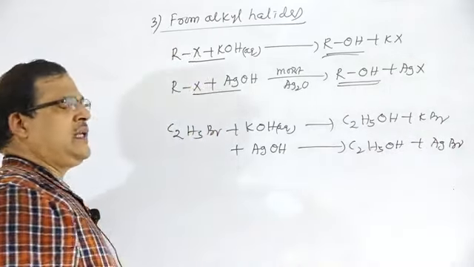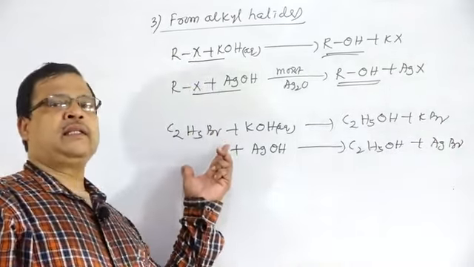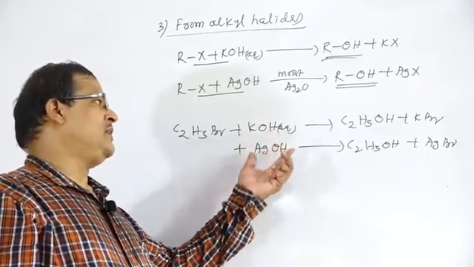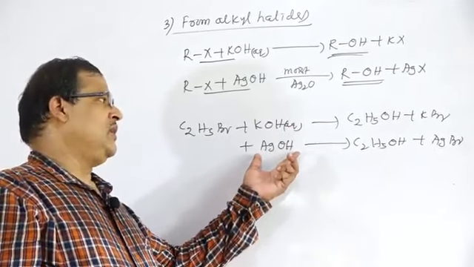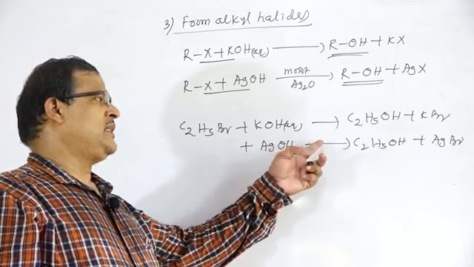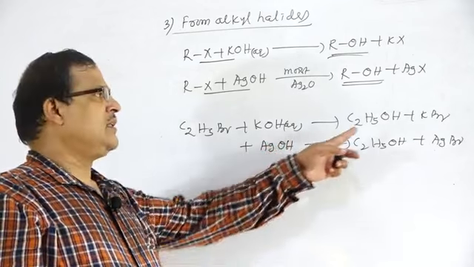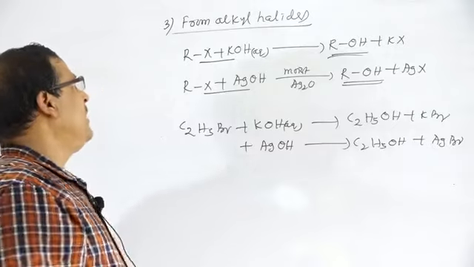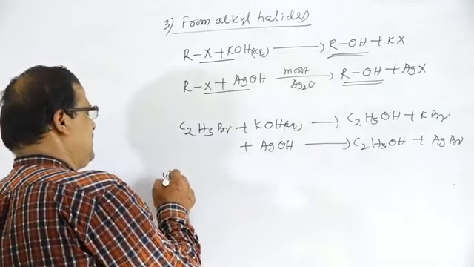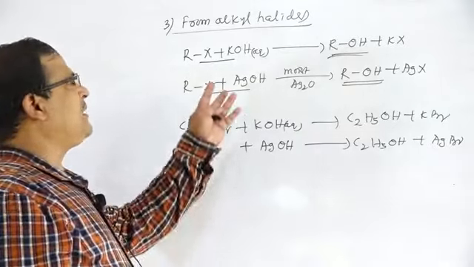So whenever alkyl halides are treated with aqueous KOH or moist Ag2O, which means AgOH, that is the formation of alcohols.